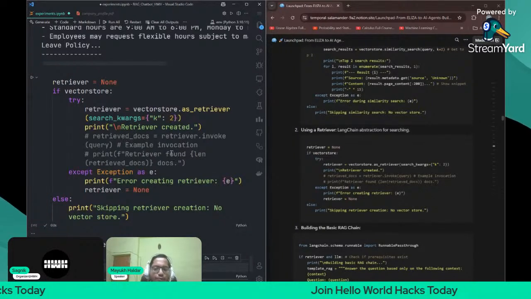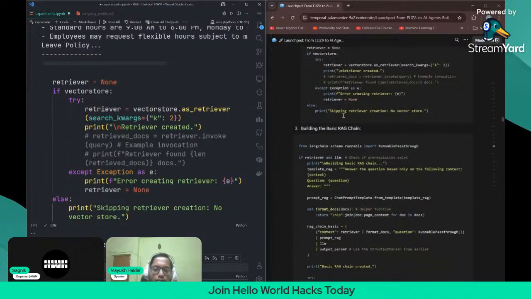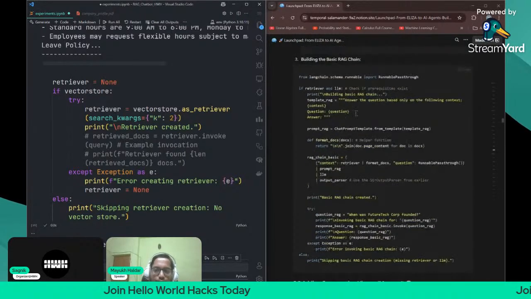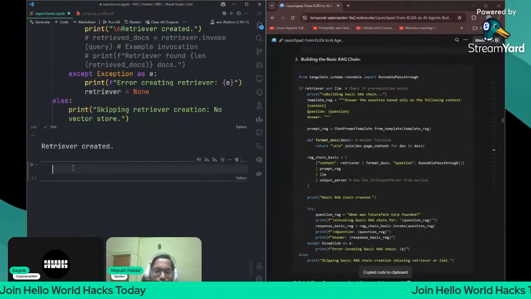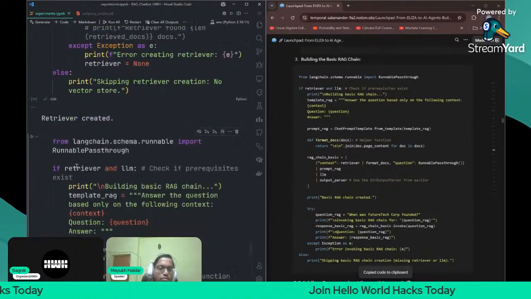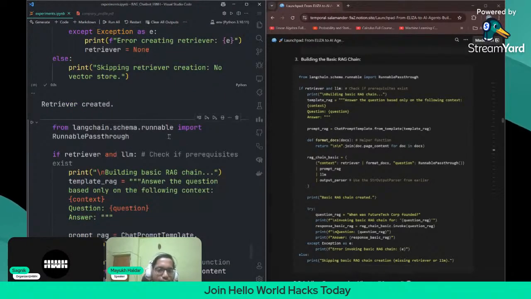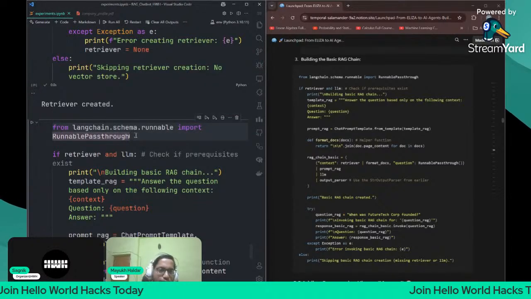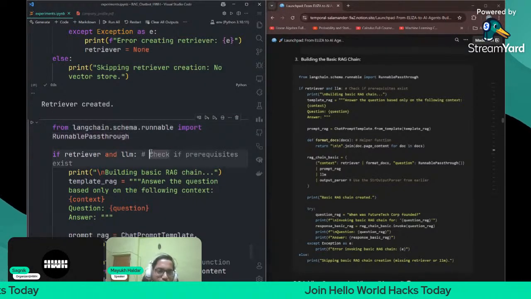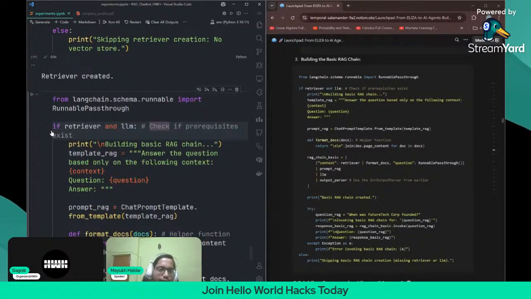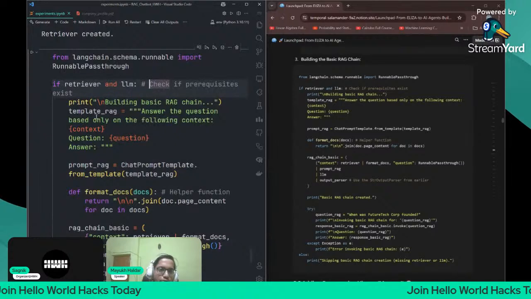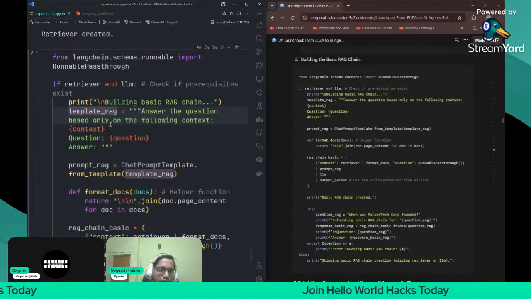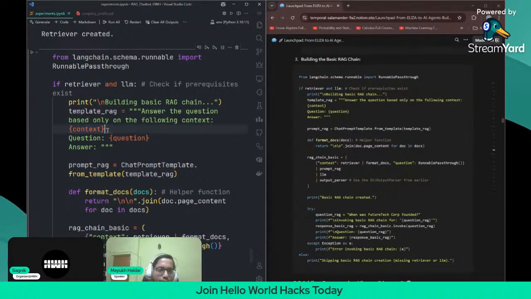Before building the RAG chain, let us now build the basic RAG chain here. From langchain.schema, we import runnable. Runnable is nothing but a class to create runnable chains. We are importing the RunnablePassthrough class. If the retriever is created and the LLM is present, we will print building basic RAG chain. This is a template which we already used before: following context. Context is nothing but the relevant chunks, and the question is the query.